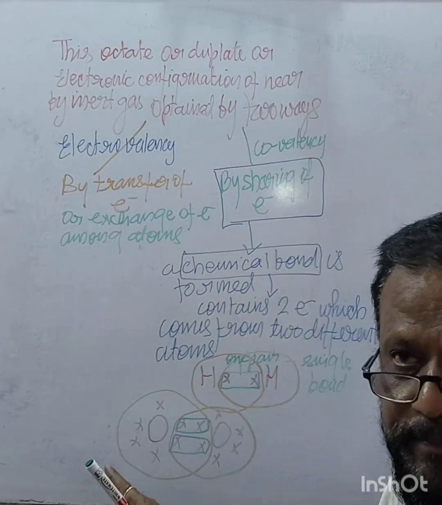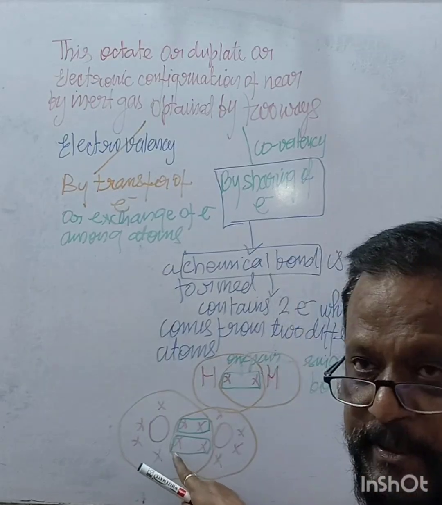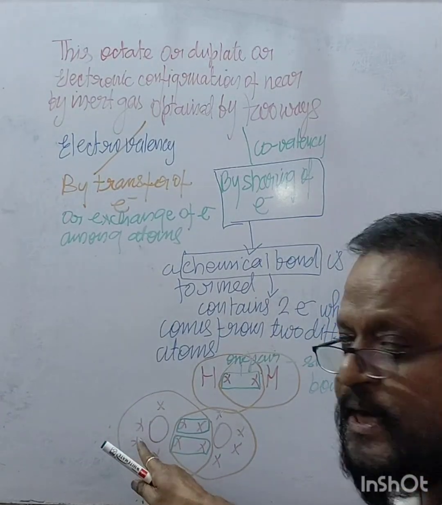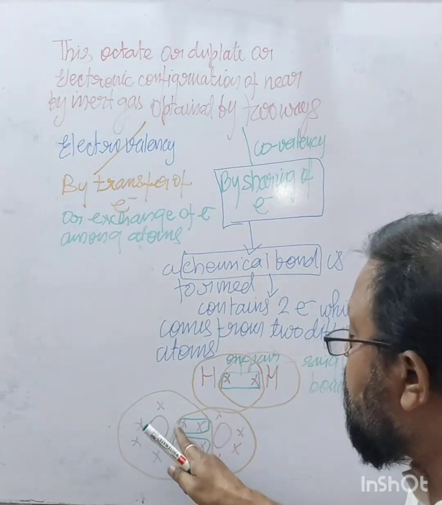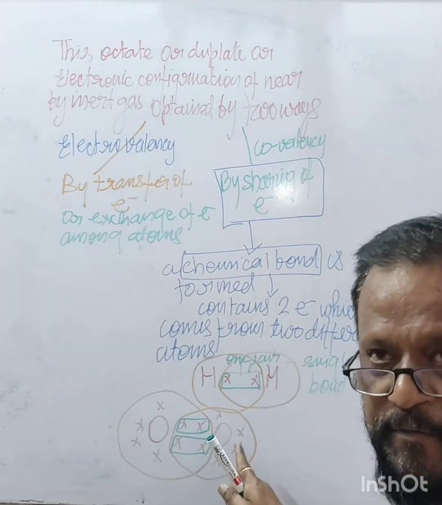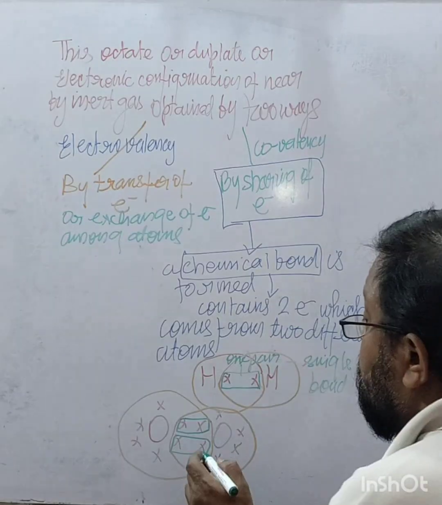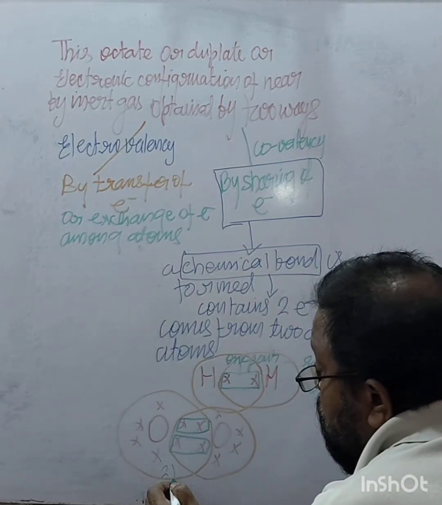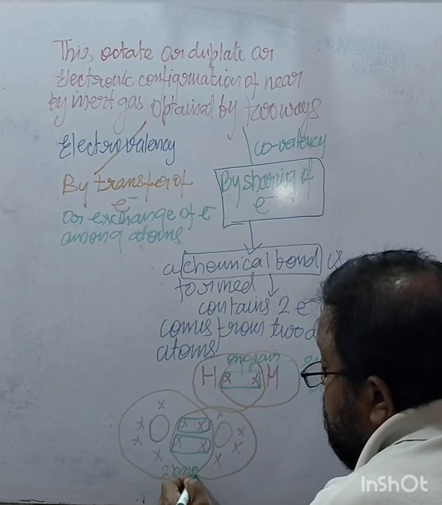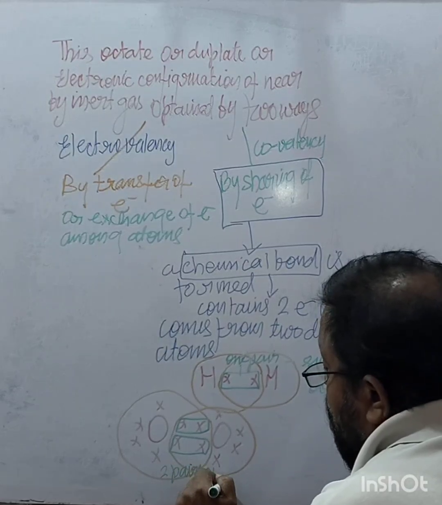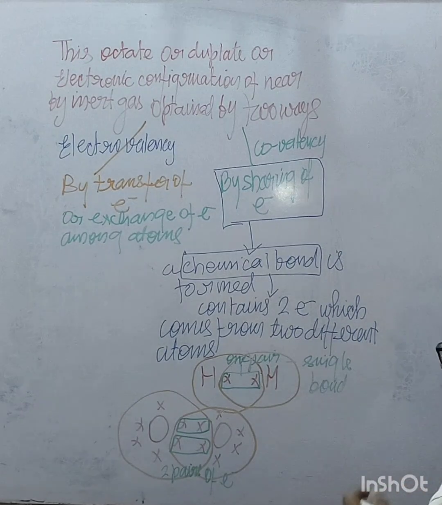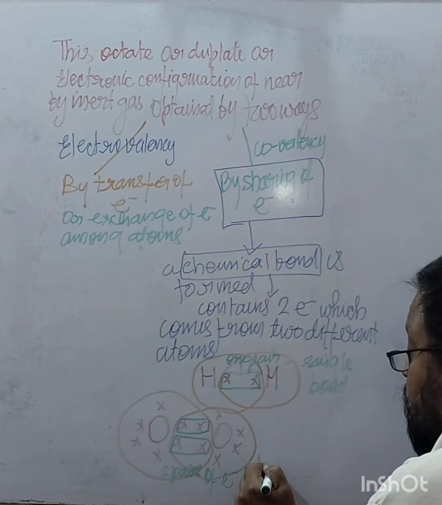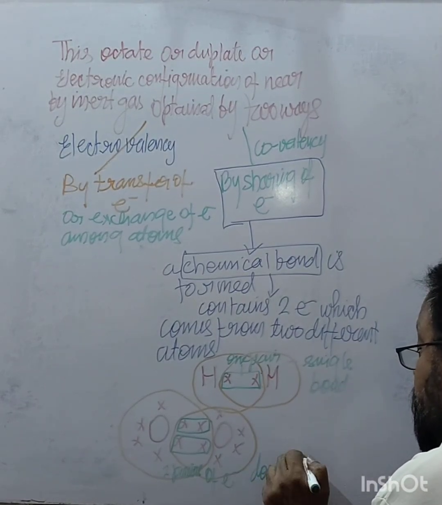But in both, electrons are coming from 2 different atoms. One is coming from this atom, one is coming from this atom. One is coming from this atom, one is coming from this. So 2 different atoms and 2 pairs of electrons. So it is a double bond.